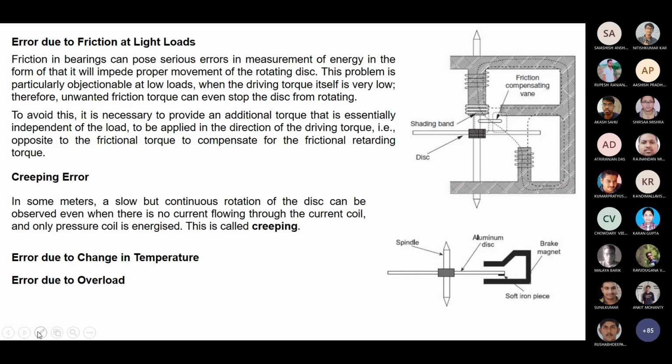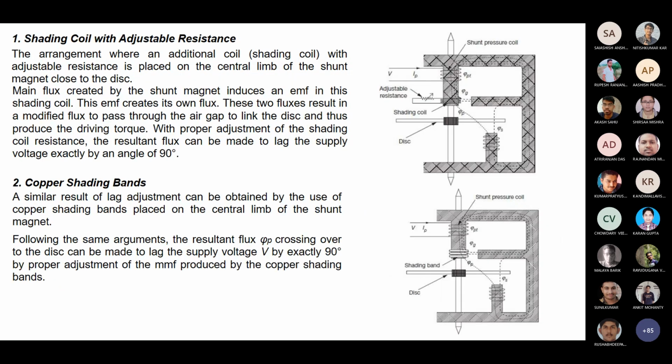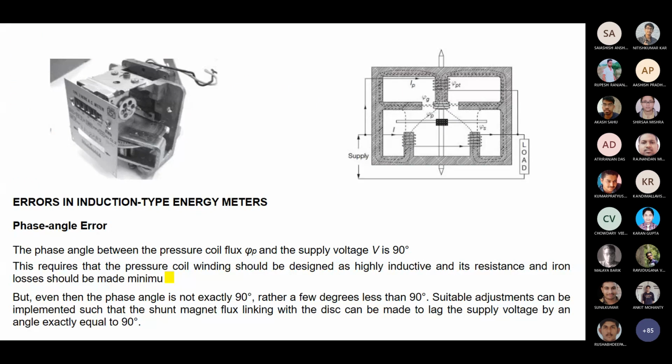So yesterday I was discussing the constructions of the measurements, constructions about the energy meters, how it will look. What are the errors of the energy meters that I was discussing in my last class. We discussed the phase angle error, that we are not getting exactly 90-degree lagging of the voltage and the flux. That's the basic cause for that phase angle error.